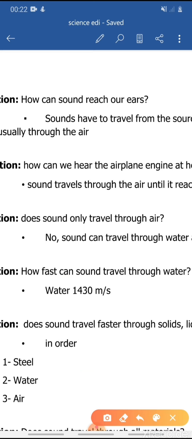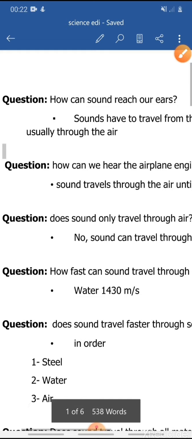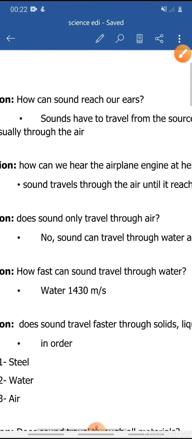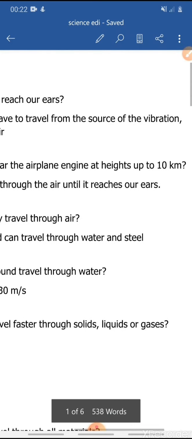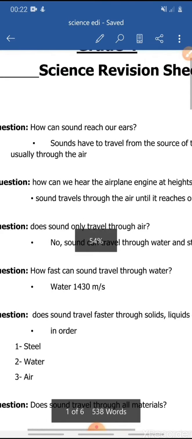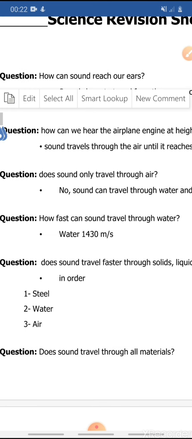Let's move to question number 5 here. Does sound travel faster through solids, liquids, or gas? Okay, this is a comparison question. It wants you to compare how fast the sound travels through the 3 states of matter, okay? Does it travel faster in solids, in liquids, or in the air?